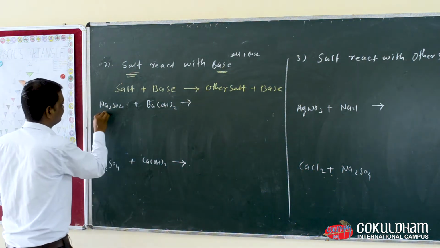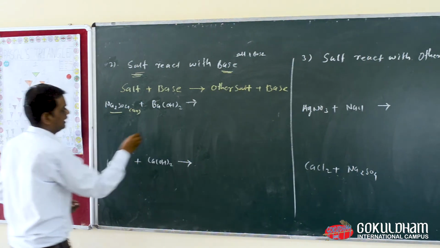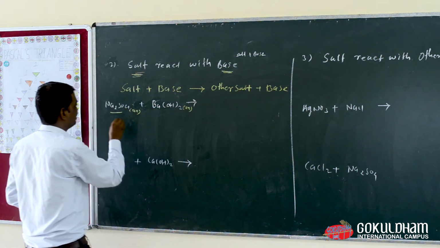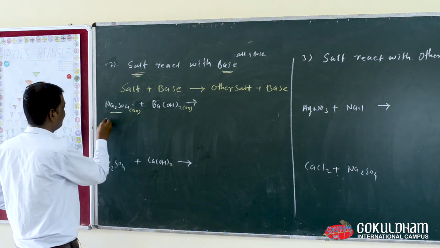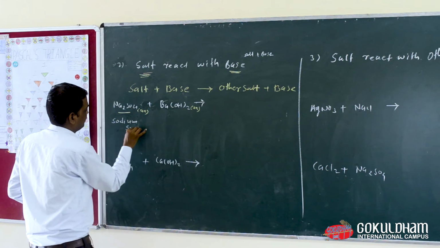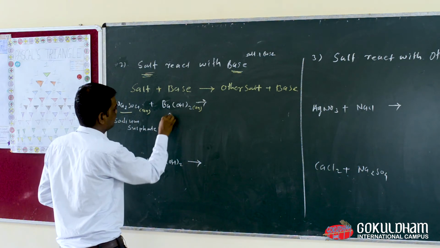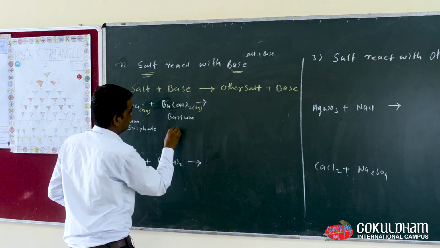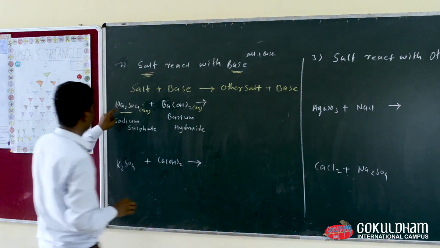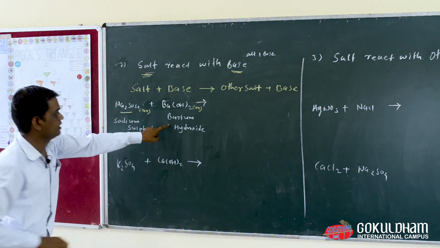So we have an aqueous solution of Na2SO4 and an aqueous solution of Ba(OH)2. Na2SO4 is known as sodium sulfate and Ba(OH)2 is known as barium hydroxide.